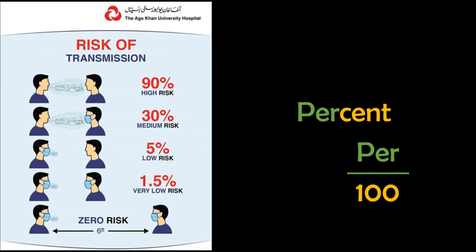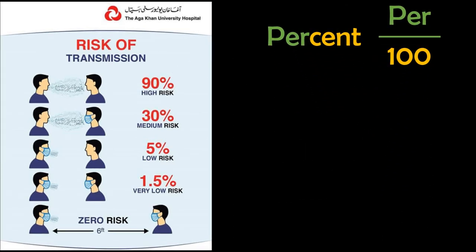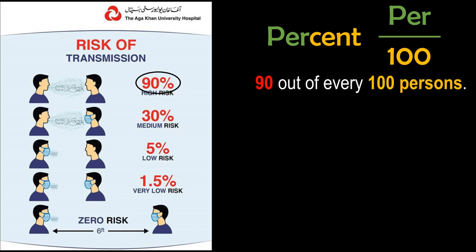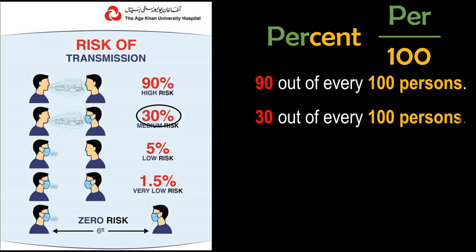So let's understand what percent means using this brochure, so that we can mutually benefit with coronavirus and this mathematical concept. In this brochure, it is guided that if nobody wears a mask, there is a high risk of 90%. 90% means 90 persons can be infected out of every 100 persons. So if you divide the population in groups of hundreds, 90 out of every 100 will be infected. Similarly, if one person who is not infected wears a mask, there is a chance of 30%. That means 30 out of every 100 persons will be infected.